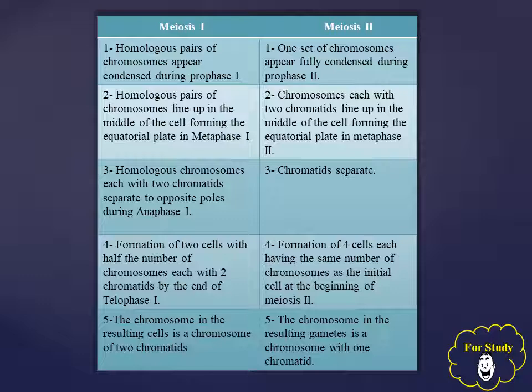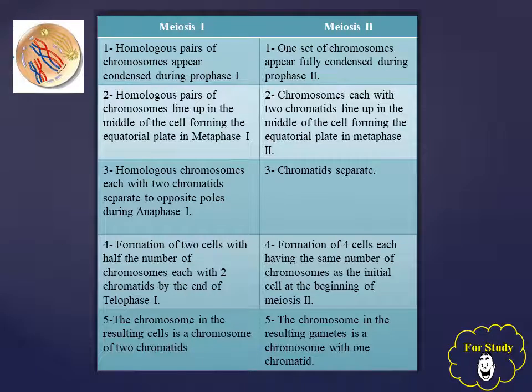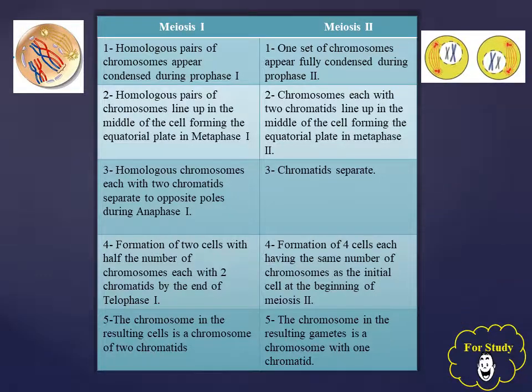What are the differences between meiosis 1 and meiosis 2? During prophase 1 of meiosis 1, homologous pairs of chromosomes appear condensed and form tetrads, while during prophase 2 in meiosis 2, one set of chromosomes appears fully condensed.